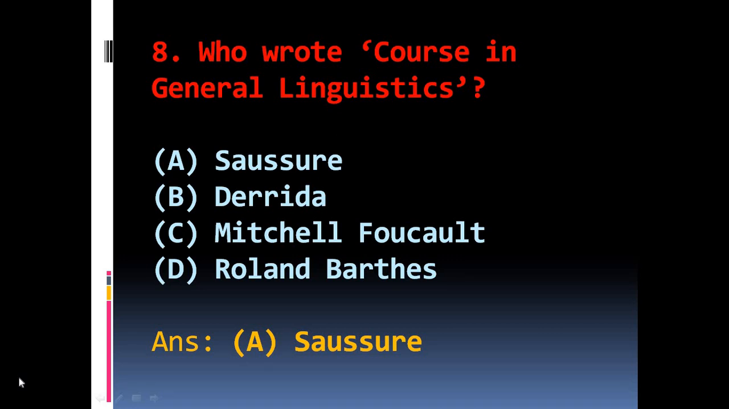Saussure. Course in General Linguistics is a collection of lectures which was delivered by Saussure. Later, the students of Saussure collected those lecture notes and published the lectures in book form, which is known as Course in General Linguistics.